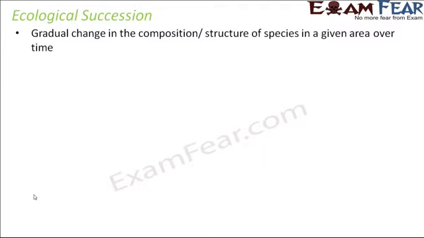Now since it is related to the ecosystem, related to ecology, it is called ecological succession. We will get to know it even better as we go ahead. Now when we say the composition of the species changes, the structure of the species changes, what does that mean? That means that with time, sometimes the number of organisms changes, sometimes the type of the organism also changes, sometimes the decomposers change.